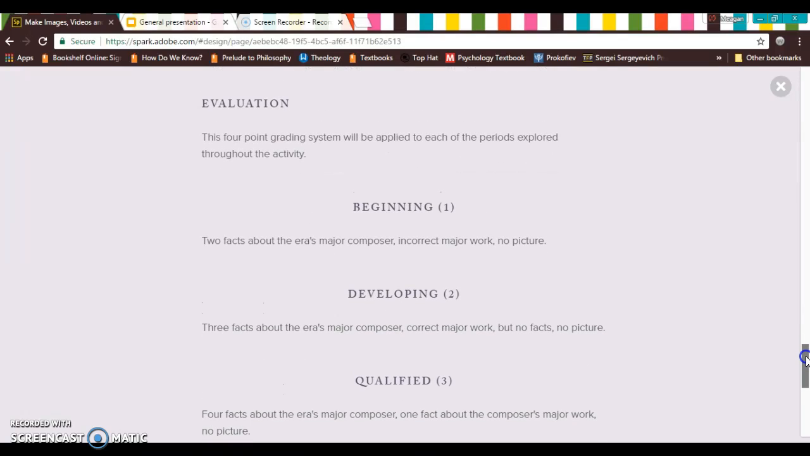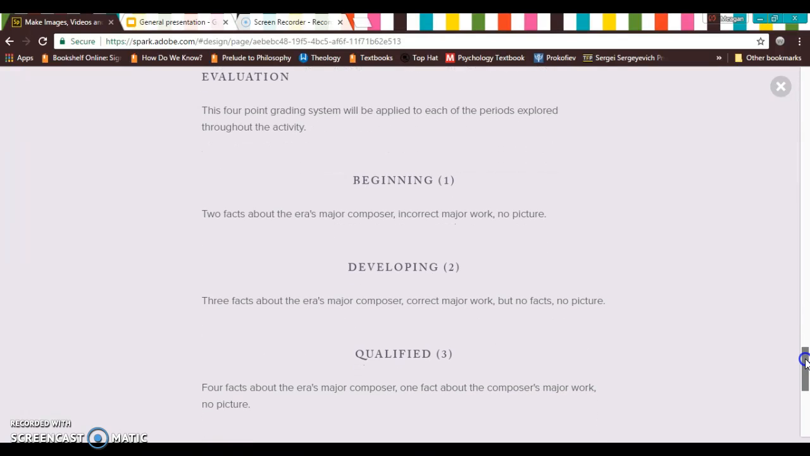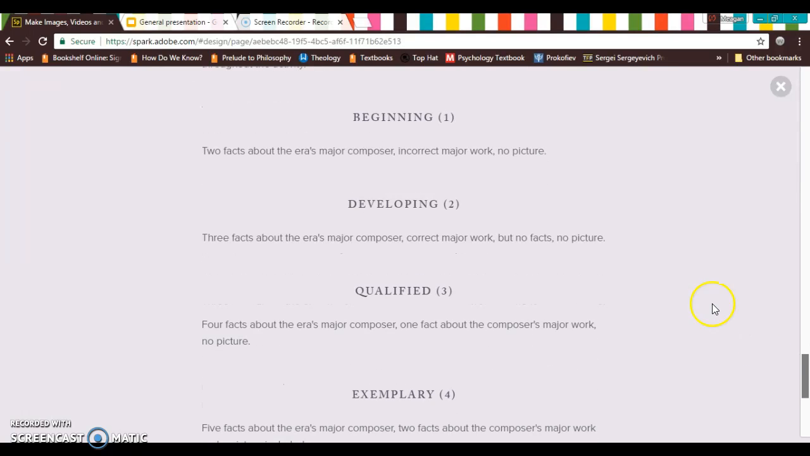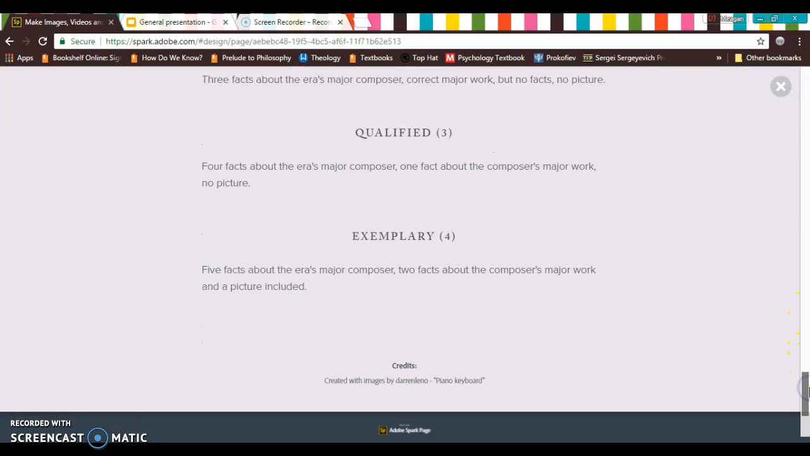I've listed some of the basic evaluation concepts here on the Webquest, and for the evaluation, this 4-point grading system will be applied to each of the periods explored throughout the activity. So for each period, there are different things that I will be looking for within those periods, and that's how they will be graded. So a beginning one would be 2 facts about the era's major composer, incorrect major work, no picture, and it goes all the way up, adding a little bit more to each.